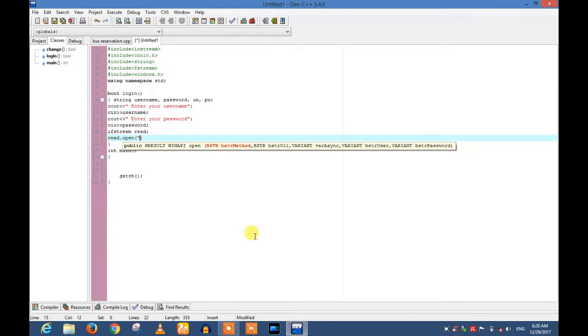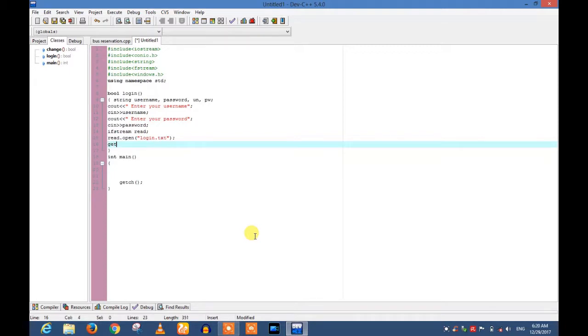I open the file which has the name login, login.txt, on my desktop, and I get a line from that file. The format of getting a line is: first write the rename of this ifstream, which is read, then comma, and write a string type variable which will take the line.